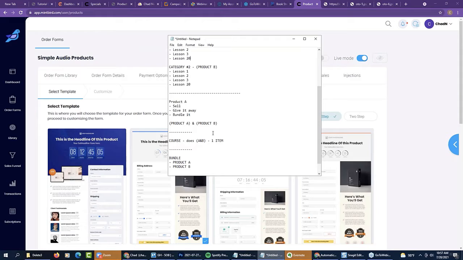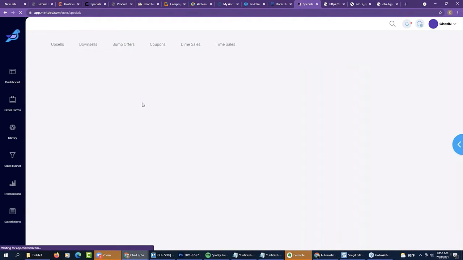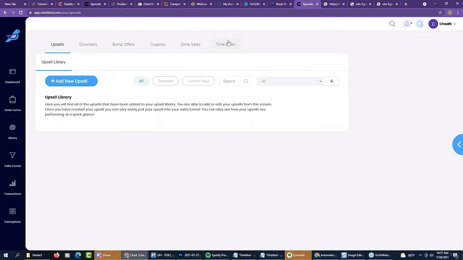Now, Everlesson is going to let you do this, and it's not a pitch on Everlesson at all, okay? I'm not trying to plug Everlesson at all. I'm trying to tell you where the philosophy of the libraries came in, where you build these libraries and then you pull them in as you see fit. You pull them into your funnel and you pull them into your order form, okay?